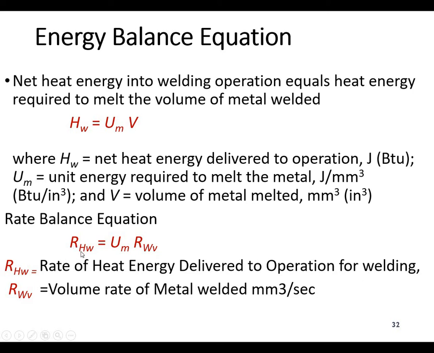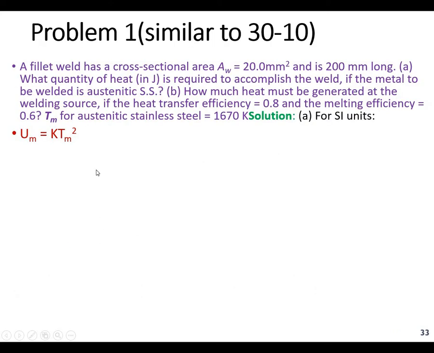So we will see how to calculate the rate. Once you know the unit energy for melting, you can multiply it with the volume, and you can get the rate of the heat energy. There is one single problem you can see here, in which the fillet weld has a cross-section area of 20 millimeter square, and the length has also been given to you. What quantity of heat is required to accomplish the weld if the metal is welded in stainless steel, and how much heat must be generated at the welding process? This is the second question asked.